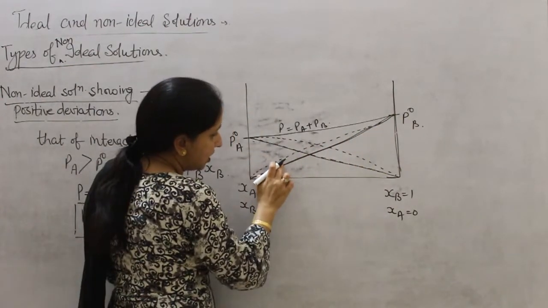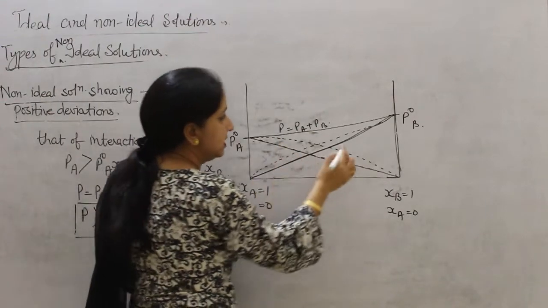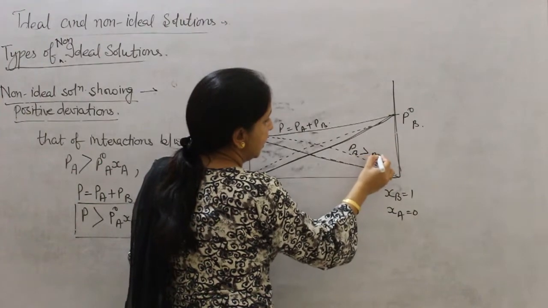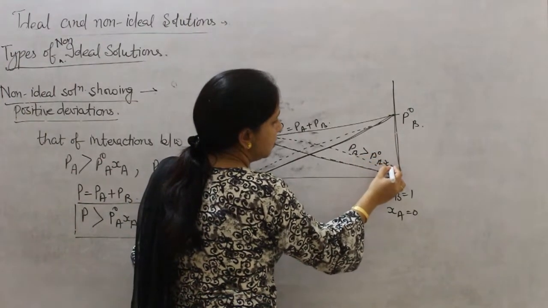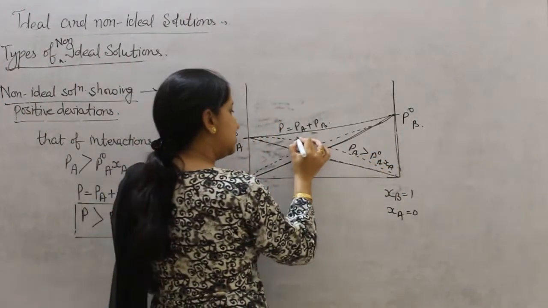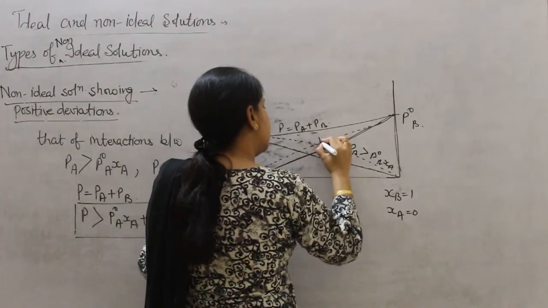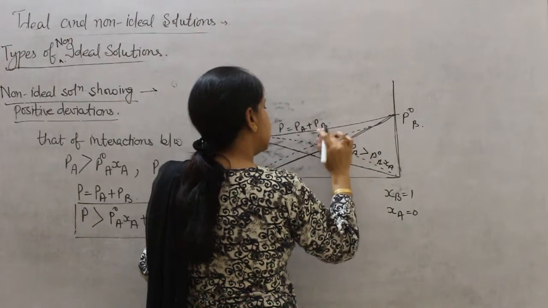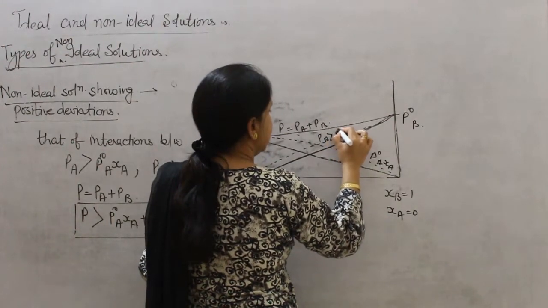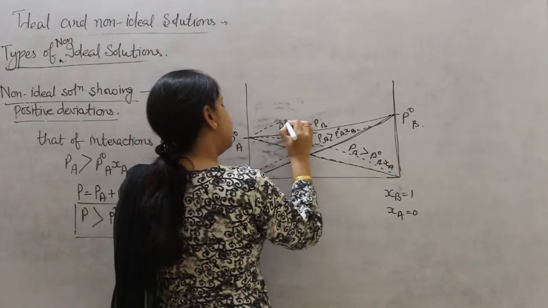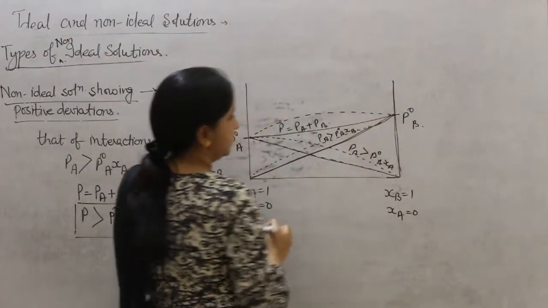So this dotted line means PA will be greater than P naught A into XA, and this line shows PB will be greater than P naught B into XB, and total vapor pressure will always be greater.